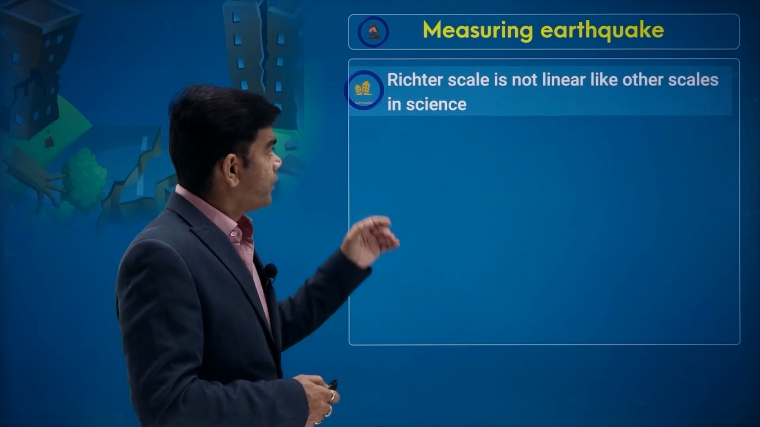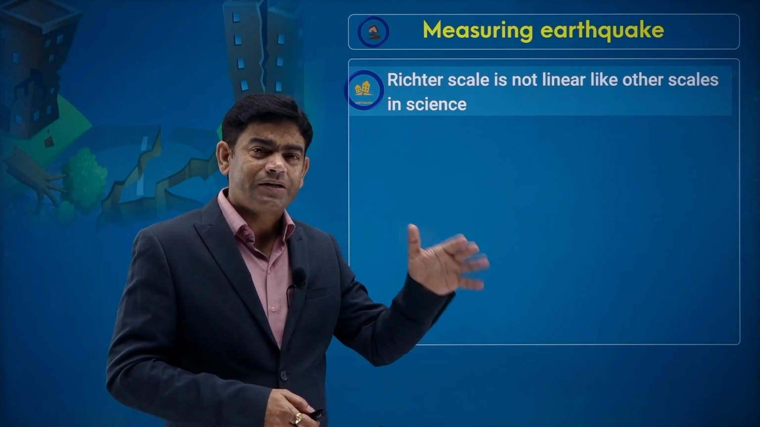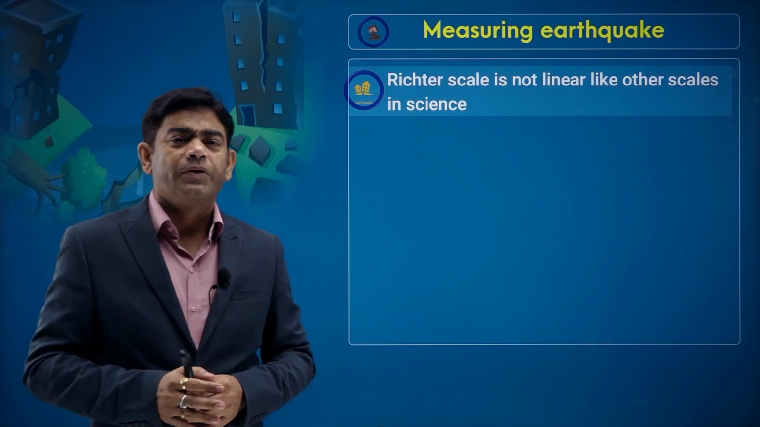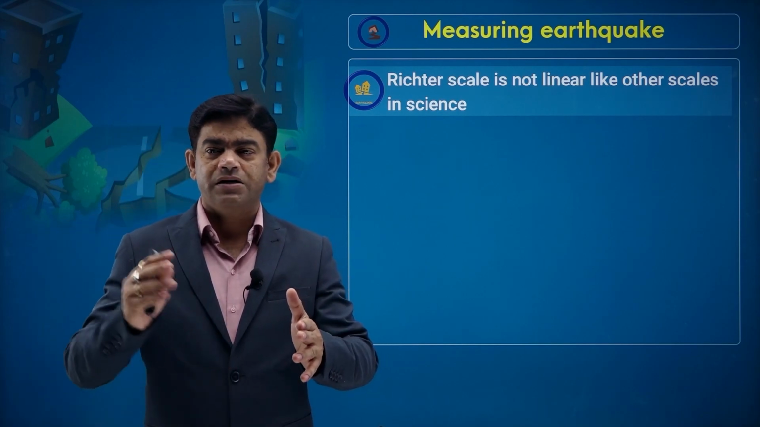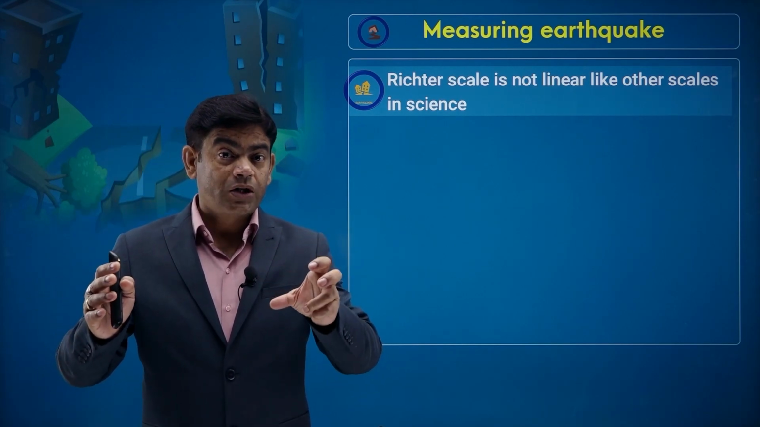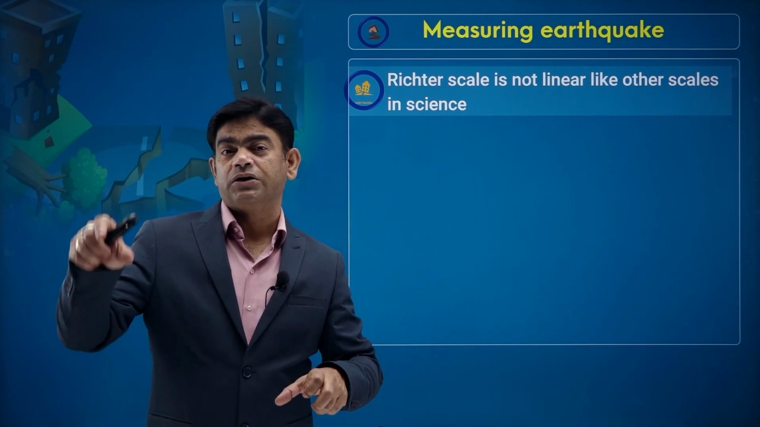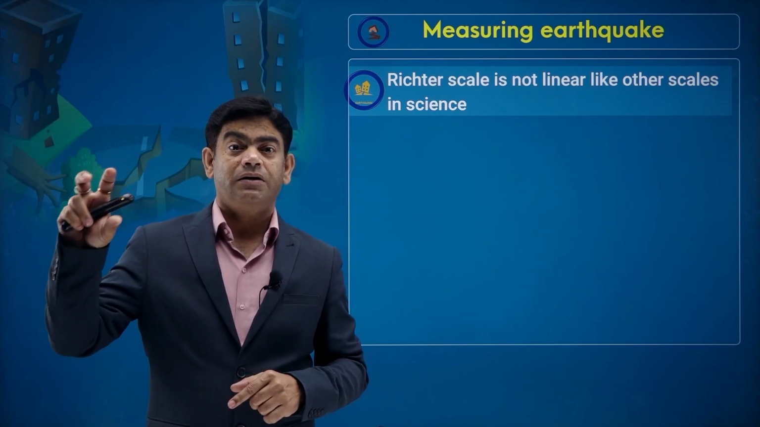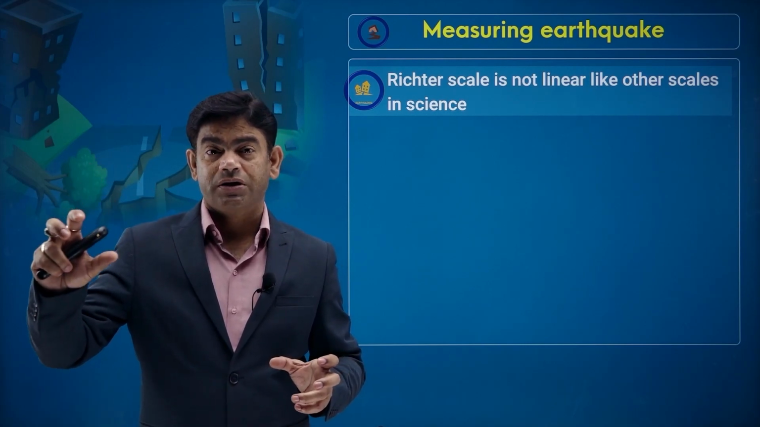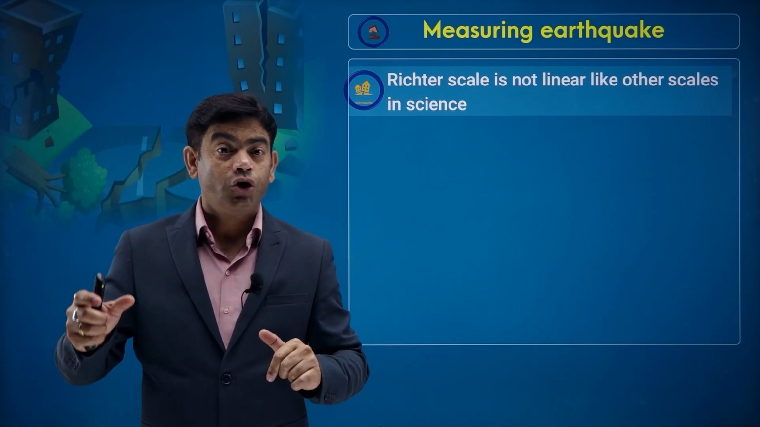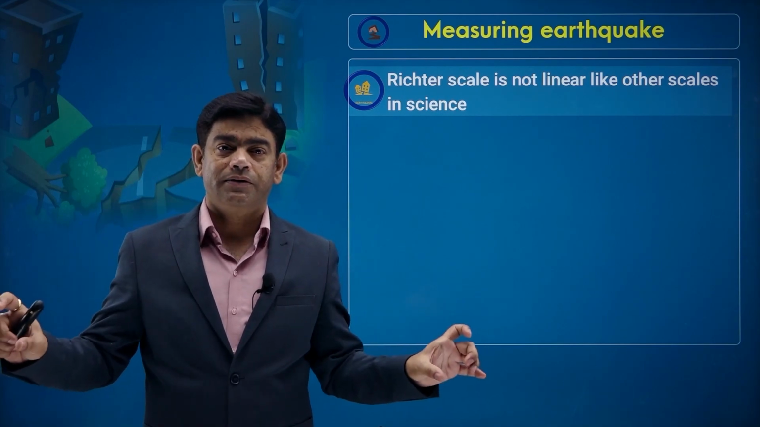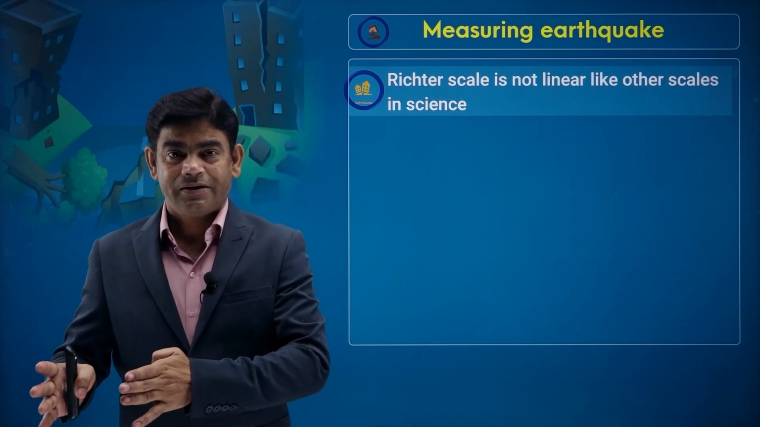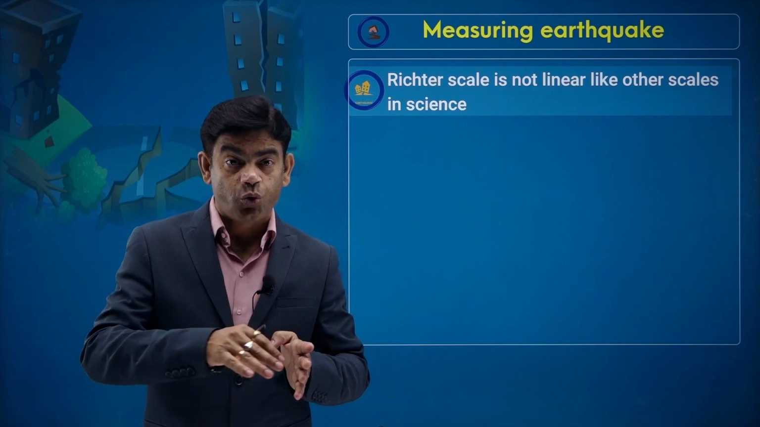Now on the Richter scale, the numbering is given as 1, 2, 3, 4, 5, 6 and so on. Suppose there is a number 3 and there is a number 6. One earthquake has a Richter scale value of 3 and another has a value of 6, double. So is it double as harmful? Does it cause double the destruction? No, it's not linear. If one has a value of 4 and another 6, then 6 is 1.5 times more than 4.